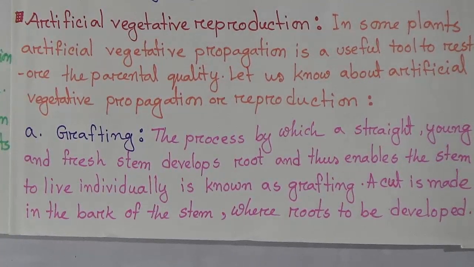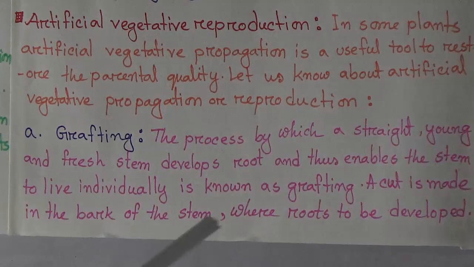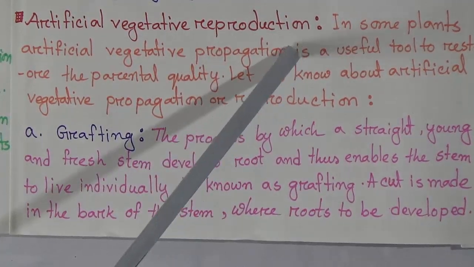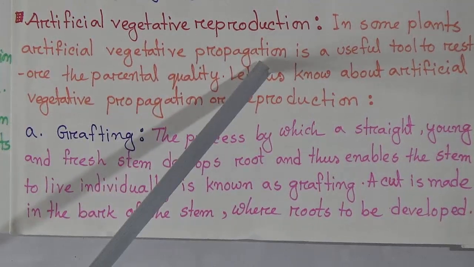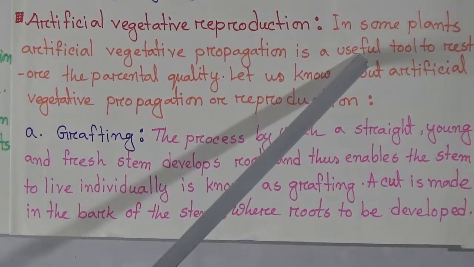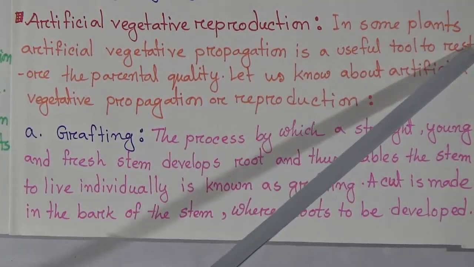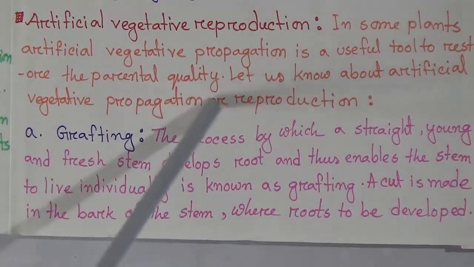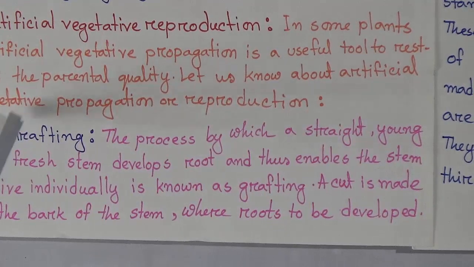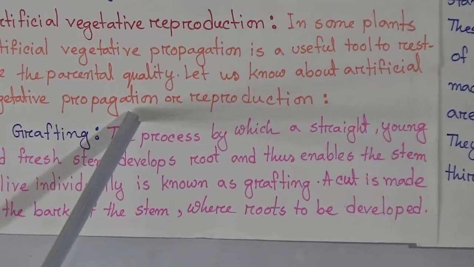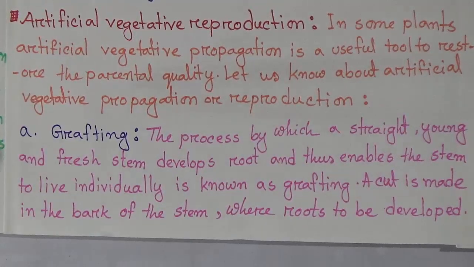Now our next point: we have read already natural vegetative reproduction. Now we will go to read artificial vegetative reproduction. In some plants, artificial vegetative reproduction is a useful tool to restore the parental quality. Let us know about the artificial vegetative propagation or reproduction.